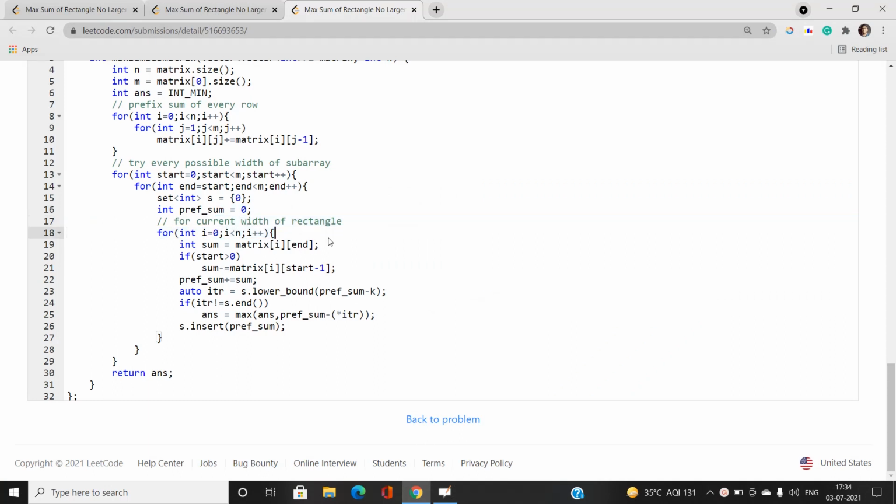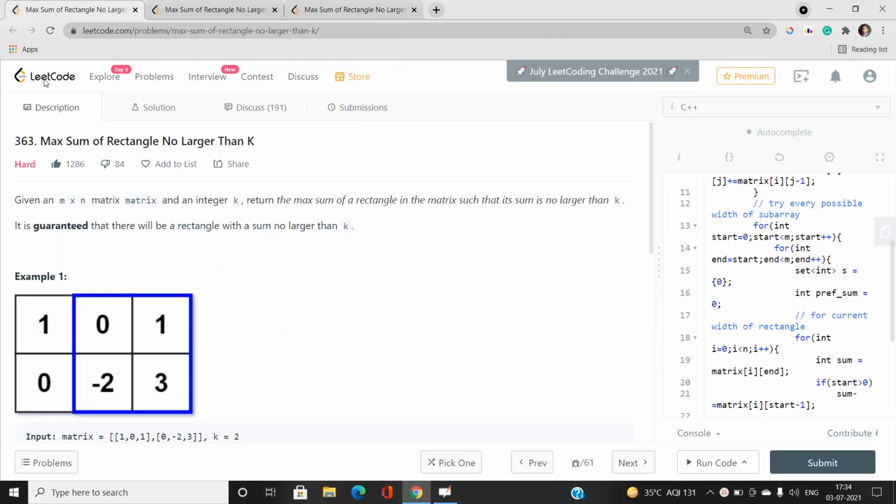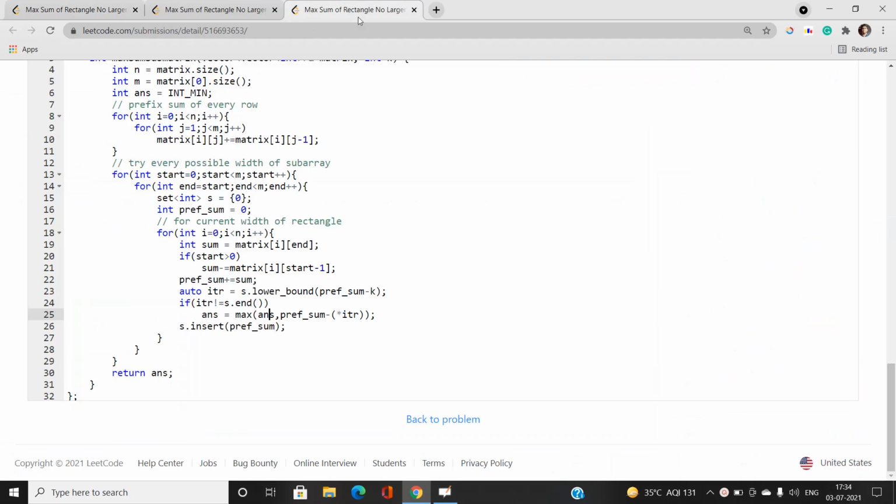Now you can see that I need to find the sum closer to k. I have found the current sum. Note that I'm maintaining the cumulative sum. First I found the current sum in the range, and then I added it to the prefix sums. Now I need to find the value closer to k. So I've taken the lower bound of prefix sum minus k, and this will give us the value closer to k. Then I find the difference, and this is going to be our answer. I'm going to maximize my answer. Note that we need to find the maximum sum of a rectangle in a matrix such that its sum is no larger than k. So this is the value that I need to take care of. And also I need to push the elements into the set.